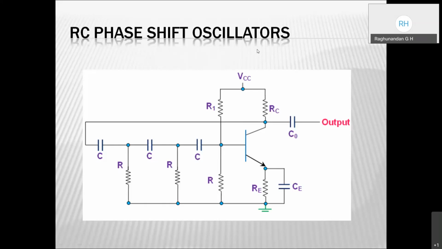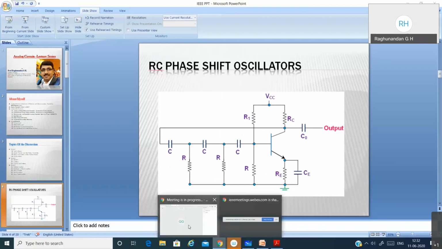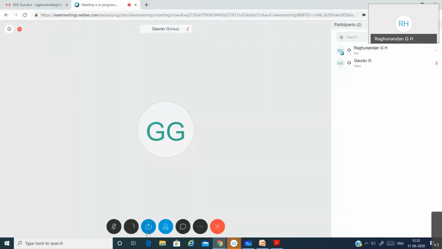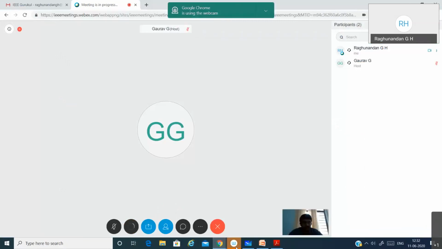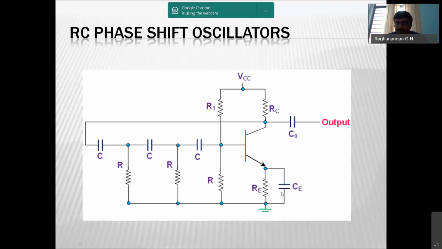Why it is known as ladder type oscillator is because when we look at this RC network in the horizontal position, it looks like a ladder, and it is looking like a ladder fashion, so it is known as RC phase shift ladder type oscillator.